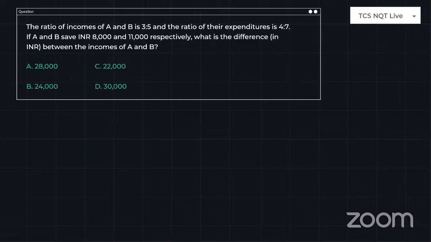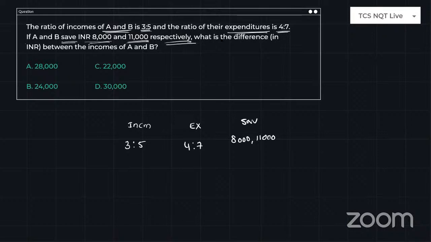Okay, just look into the next question. The ratio of incomes of A and B is 3:5. So the income ratio is given, which is 3:5, and the expenditure ratio is given as 4:7. If A and B have savings of 8,000 rupees and 11,000 rupees respectively, so savings are given as 8,000 and 11,000. What is the difference between the incomes of A and B?